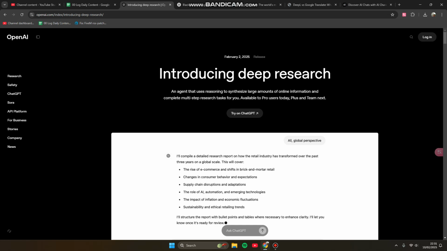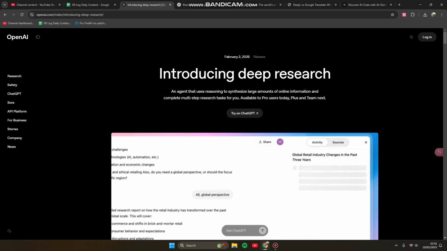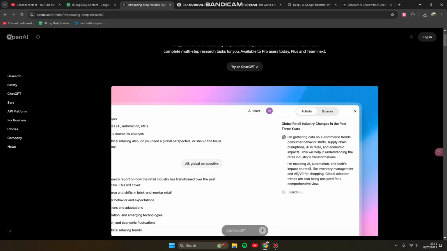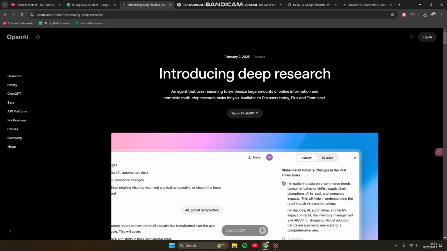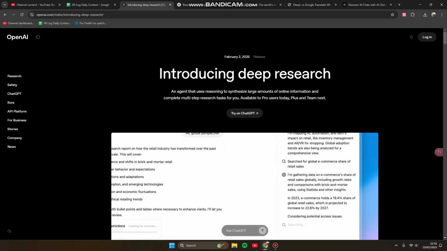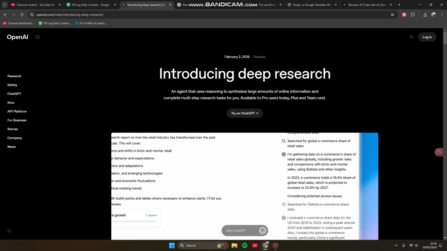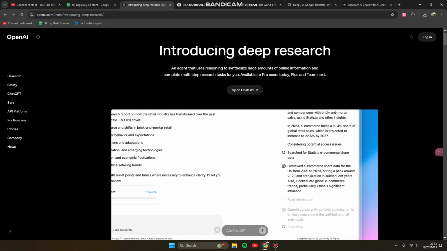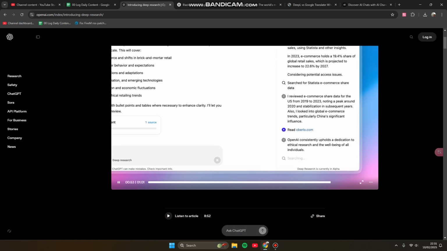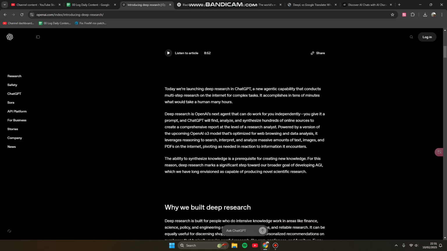So here this is the borderline: Pro users, then Plus and Team next. So for the free account, you cannot use the deep research yet. You have to upgrade your account. So here, if you already upgraded your account, you will enjoy this feature. This is the deep research feature.